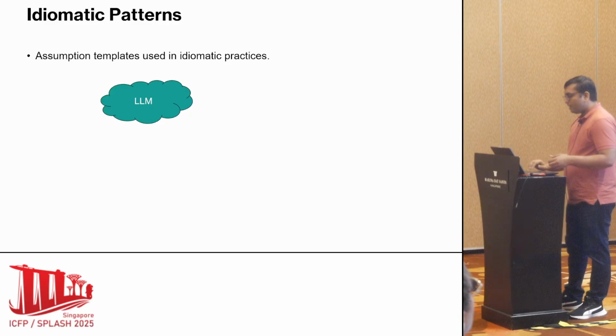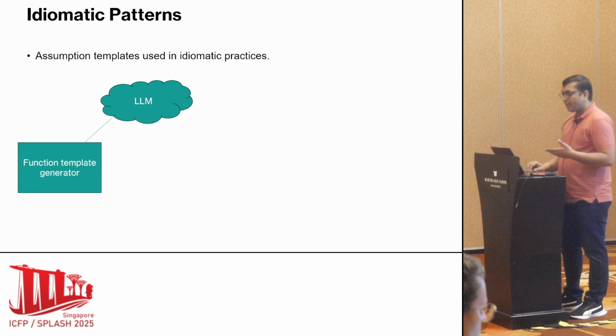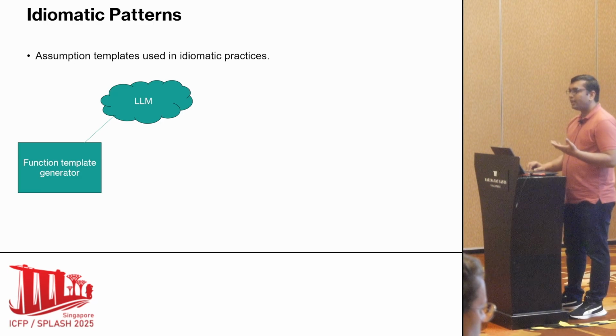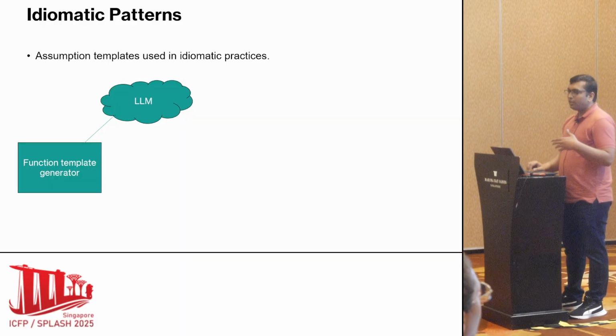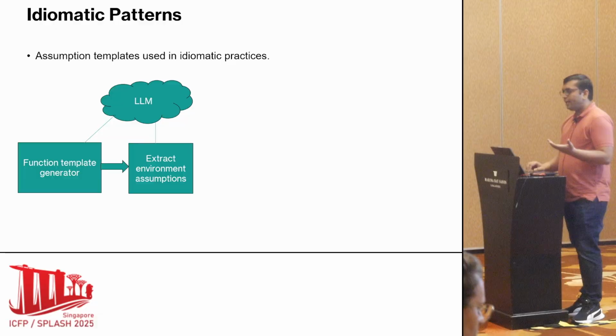So the first part is how do we use an LLM to find out these idiomatic patterns for memory safety programs. First we ask the LLM to generate more than 1900 programs which do these buffer manipulations. For each of these functions, we then collect the inherent assumptions.